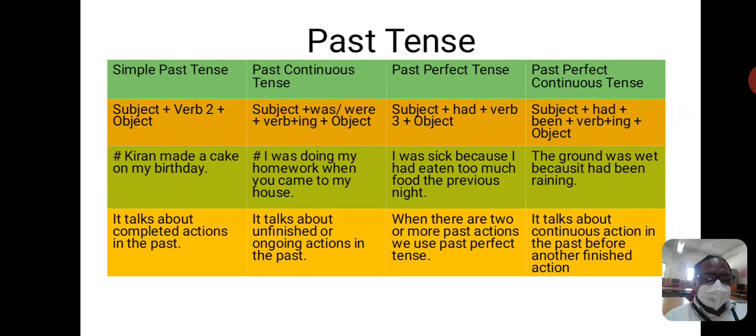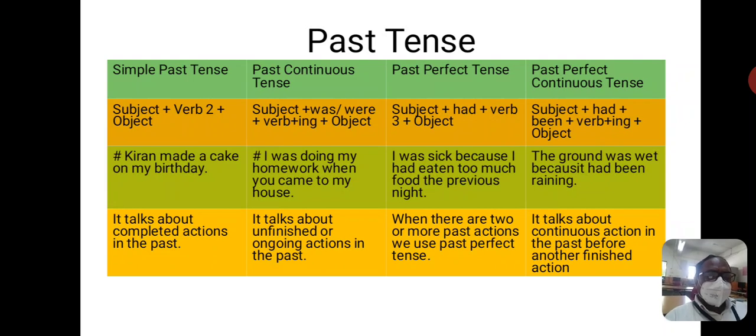Past perfect tense. When there are two or more past actions, we use past perfect tense. See one example. I was sick. This is one action, because I had eaten too much food the previous night. See the structure for this. Subject plus had plus V3 plus object.